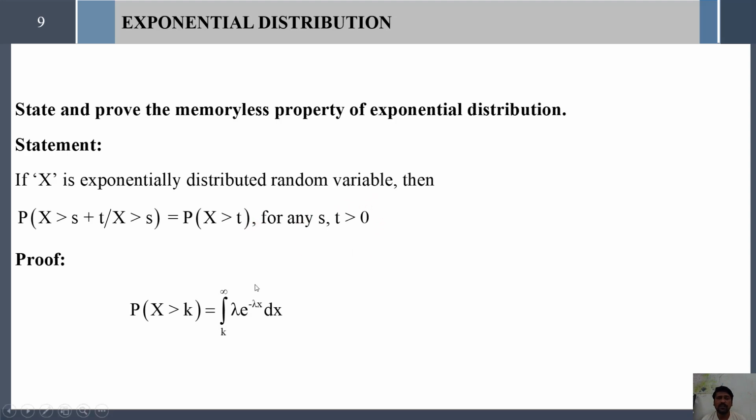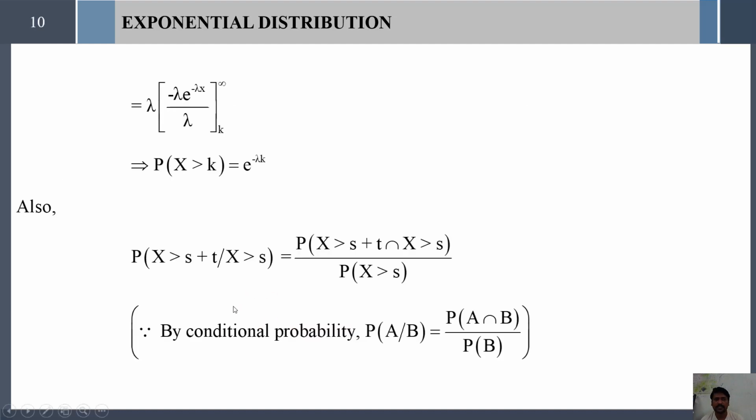But now I am going to find out what is the probability of X greater than k for the exponential distribution. Here the lower limit of x has been restricted at k, so the lower limit is k. The upper limit is the general upper limit, that is infinity. And f(x), the probability density function of the exponential distribution, is lambda e^(-lambda x) dx. Now you integrate this integral.